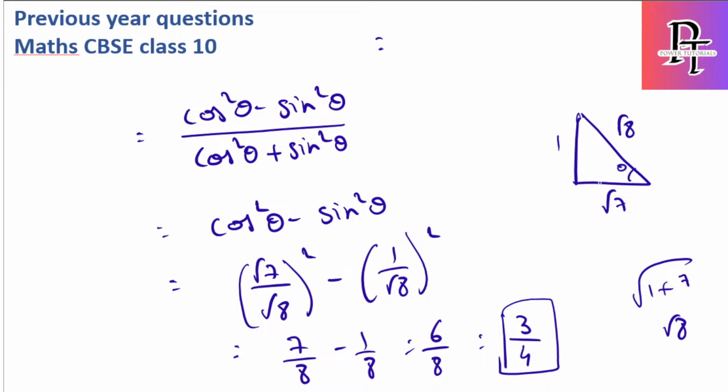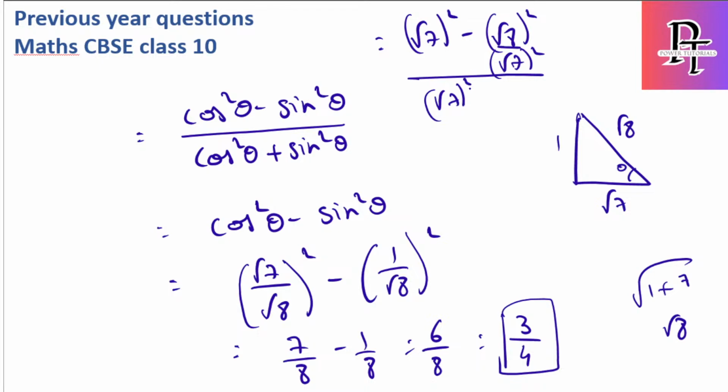Cosecant means inverse of sine, it will be root 7 whole square minus, this will be root 8 whole square, root 8 by root 7 by root 7 whole square. Wait, cosecant is root 8 by 1, not root 7, minus plus root 8 by root 7 whole square. So this I'll write in the next slide.